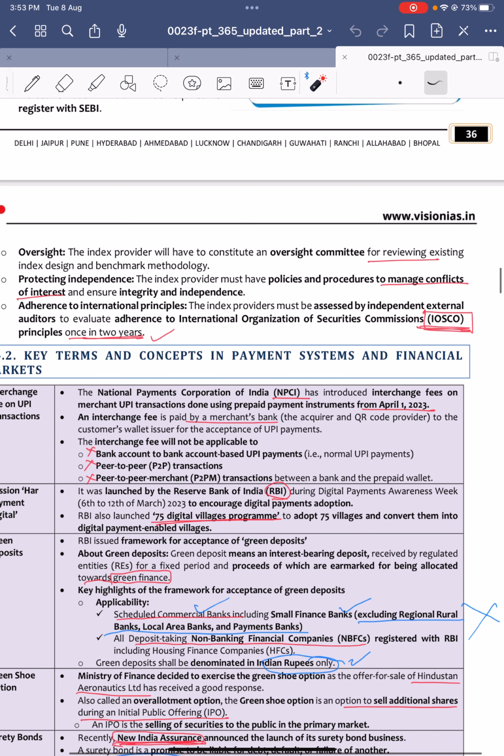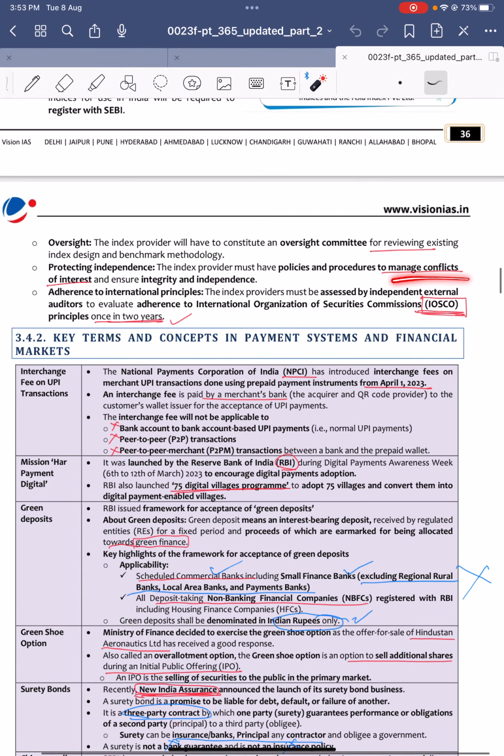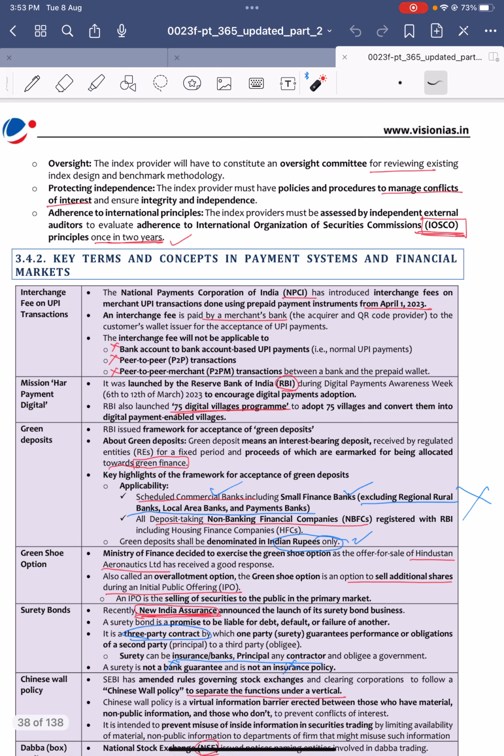They should have an oversight committee, and they should manage conflicts of interest. This is in adherence with the IOSCO, International Organization of Securities Commissions, principles, which are assessed every 2 years.